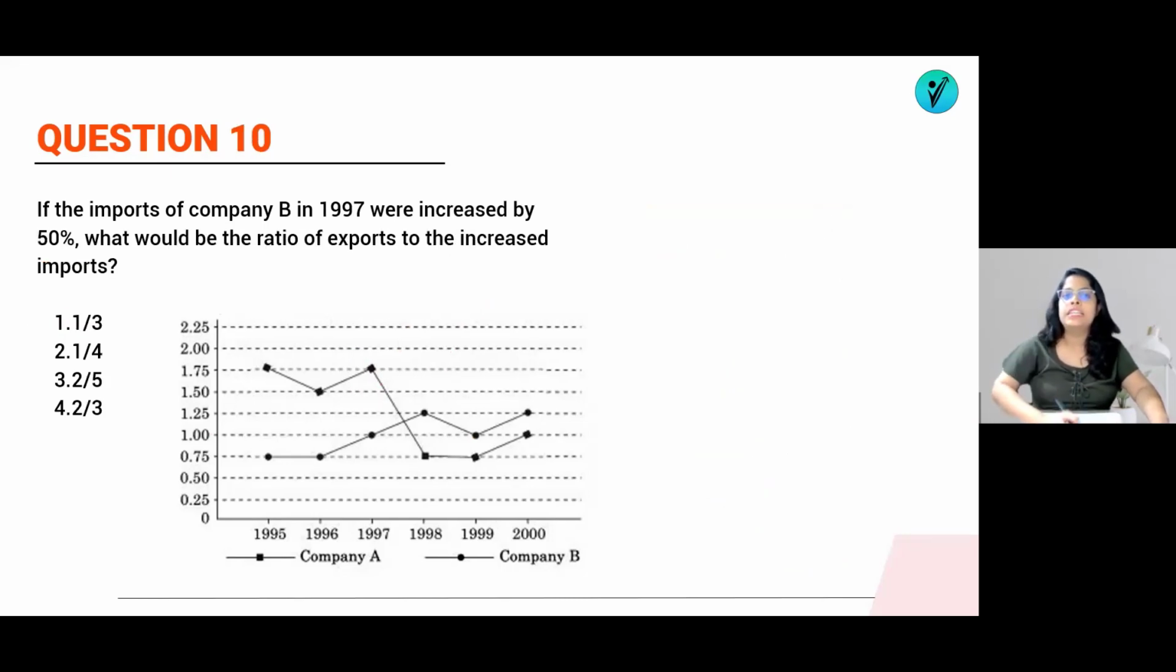Now we will go for the last question. So what are they saying in this last question? If the import of company B in 1997 were increased by 50%, what would be the ratio of export to the increased import? Company B means circle, in 1997. So they are talking about this 1/1 ratio. So export by import was 1/1. And now they are saying that import is increased by 50%.